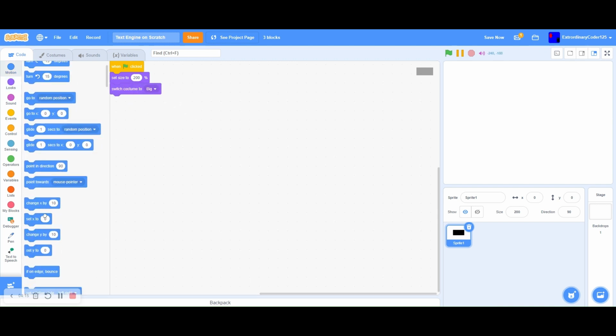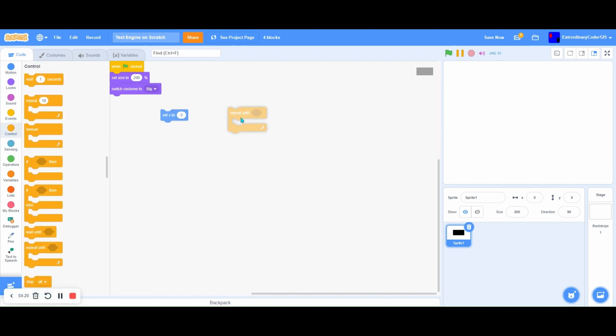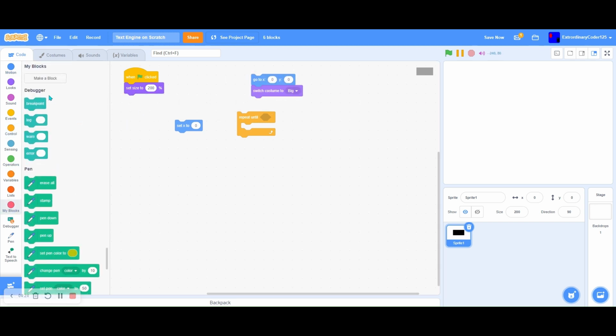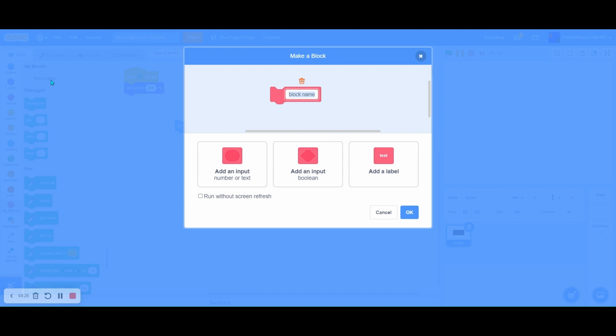Set X to, wait, I know, repeat until, so we go to X 0, 0. Let's make a new custom block called get size of costume.